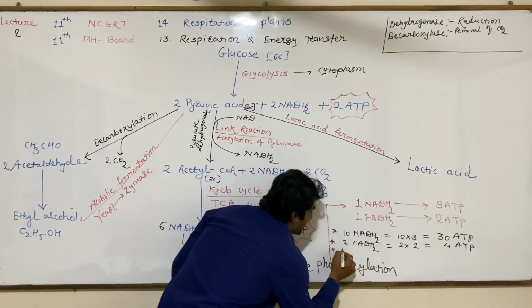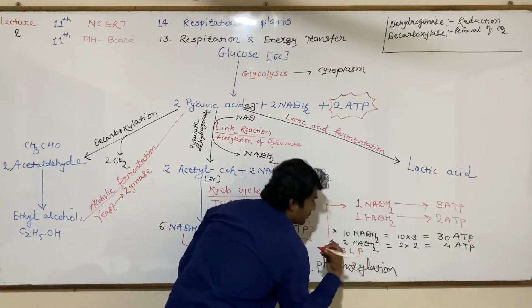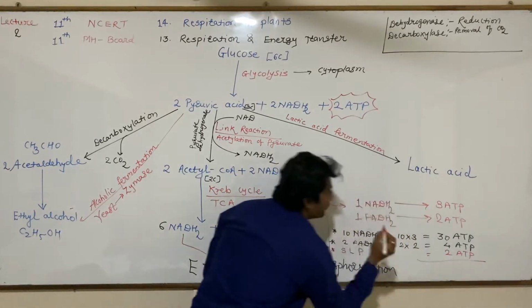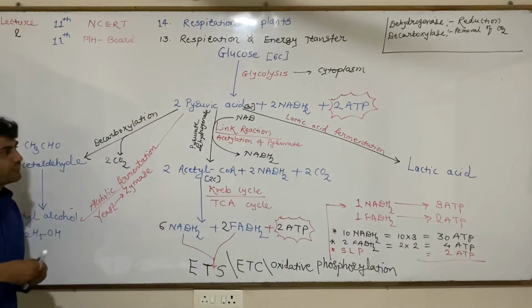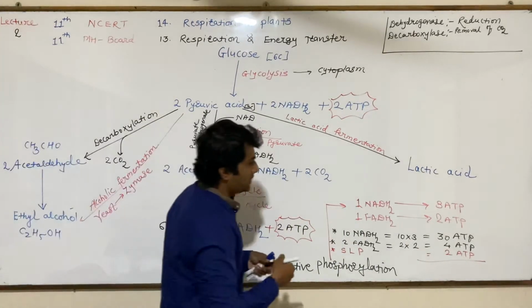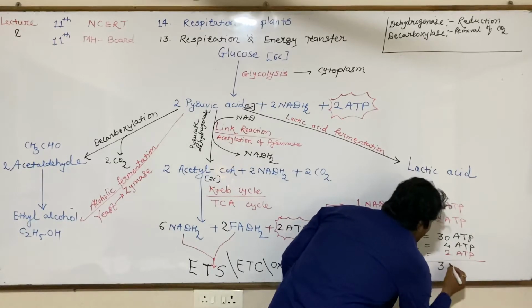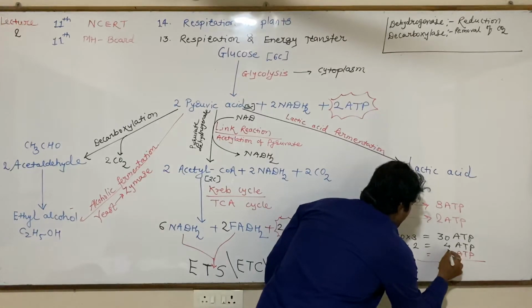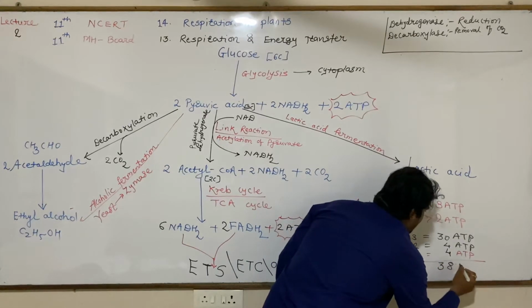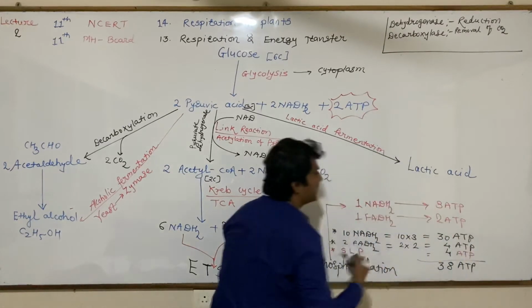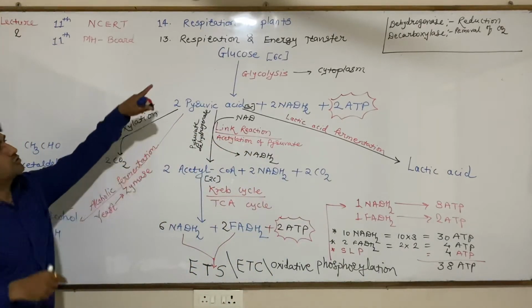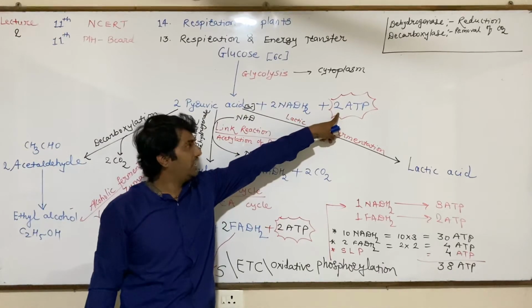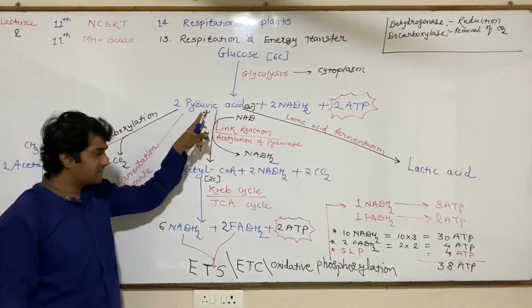That is known as substrate level phosphorylation. So the total amount of ATPs produced during respiration is 38 ATP.